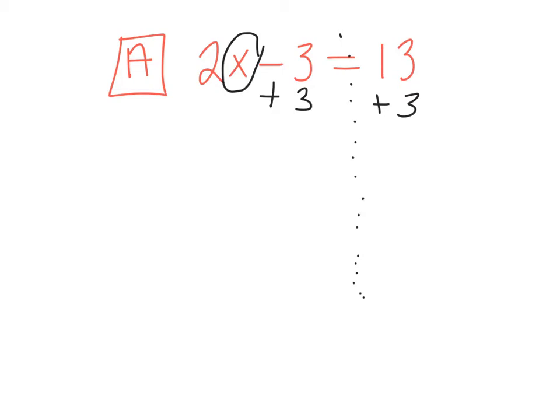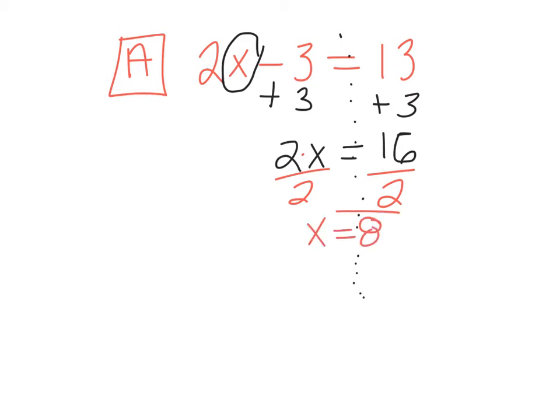I think of it as a mirror because what you do to one side, the mirror reflects on the other side. Okay, so I'm going to add 3 on both sides, and we get 16 equals 2x. Alright, so now what do we need to do? Well, we need to get x by itself. We got 2 times x right here, so now I'm going to divide by 2, because dividing is the opposite. And now we have x equals 8.